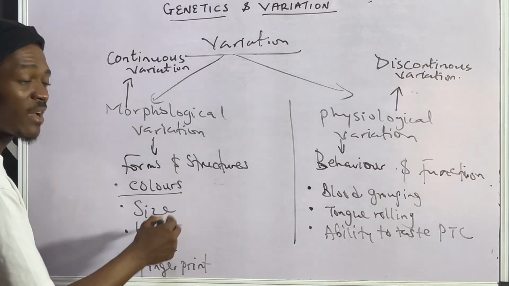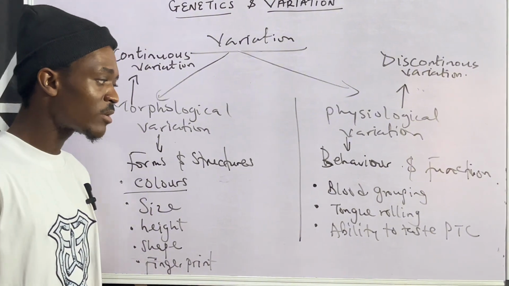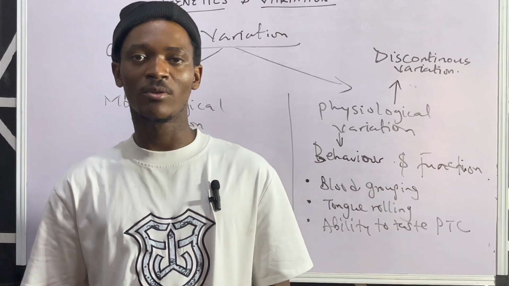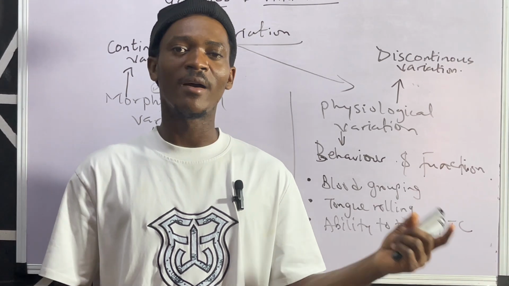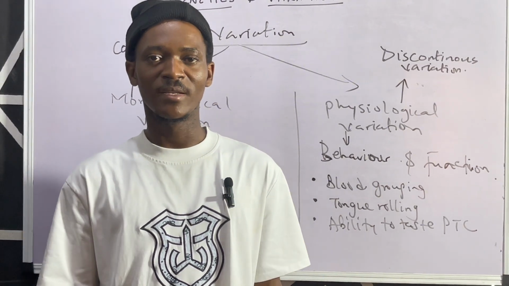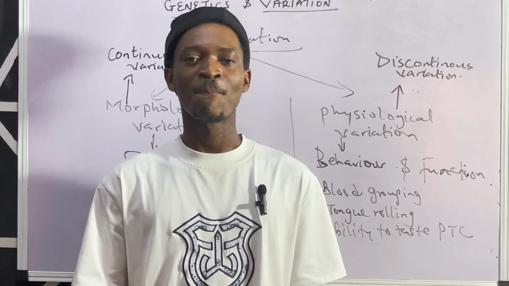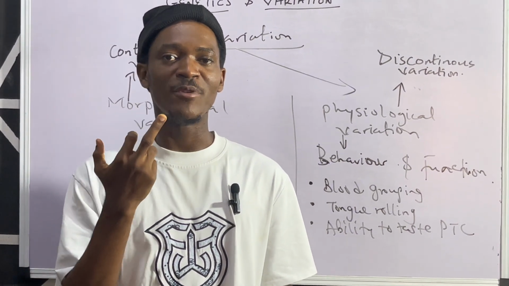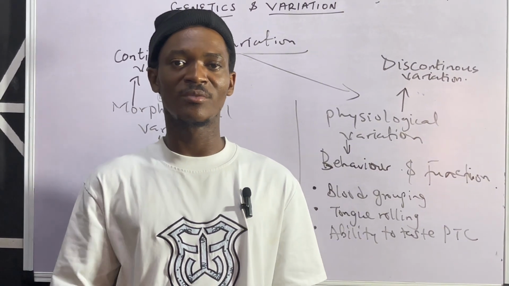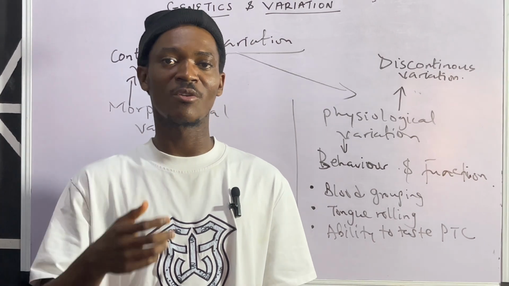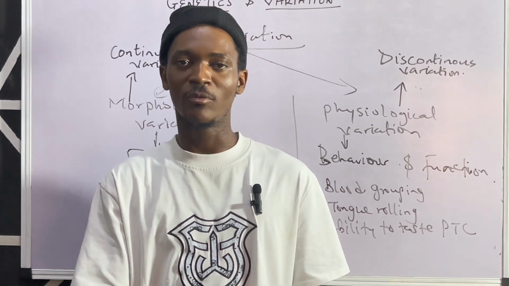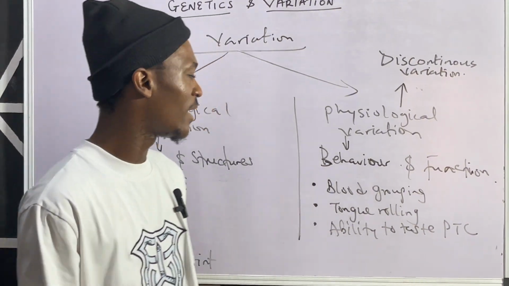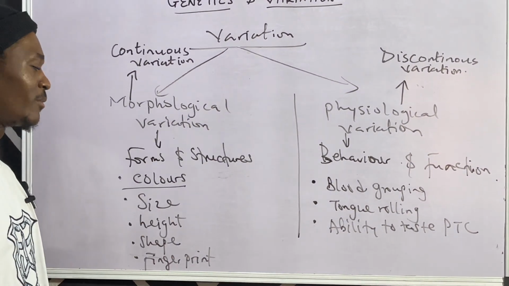Now for colours, we have different kinds of colours, and the colours can come in the form of eye colour and skin colour. When we talk about eye colours, we often have brown eye colours as well as blue eye colours. The in-depth of that is the melanin concentration in the iris of the eyes, which gives rise to the colours of the eyes. Those that have a high concentration of melanin usually have brown eyes. When there is low concentration or absence of melanin, it can result in blue eyes. All right, the first one is brown while the other is blue.